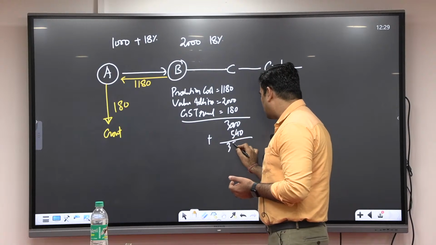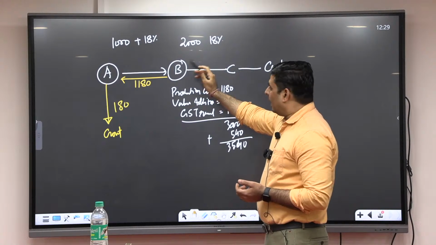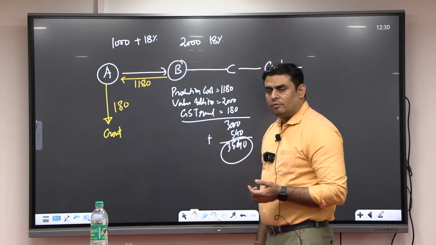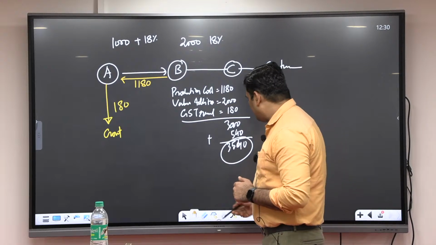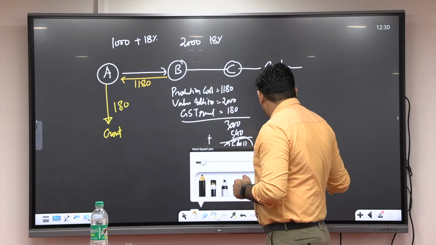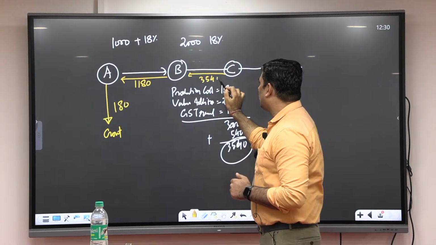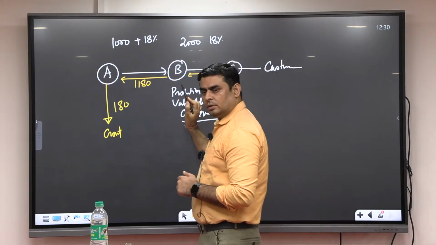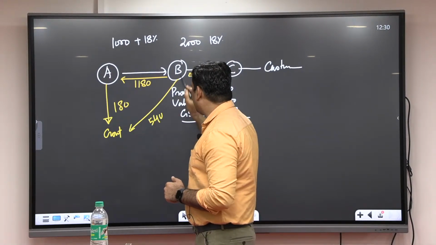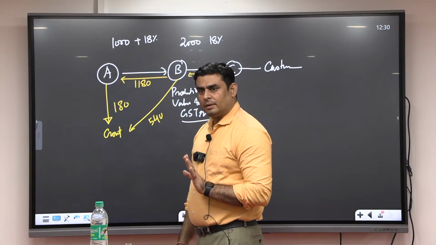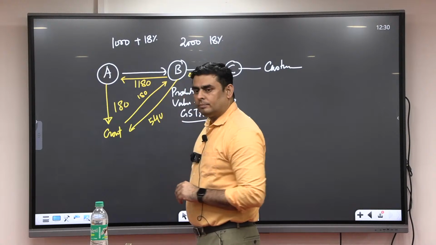So the total value is how much? 540 rupees. So B has made the invoice of 540 rupees and given it to whom? C. Fine. That means C paid how much? 3,540 rupees. And of this, 540 rupees is paid by B to whom? Government. And then the government refunded how much? 180 rupees to whom? B.